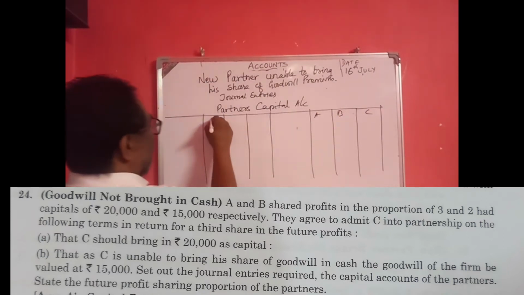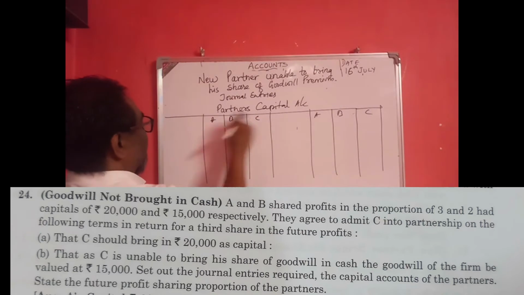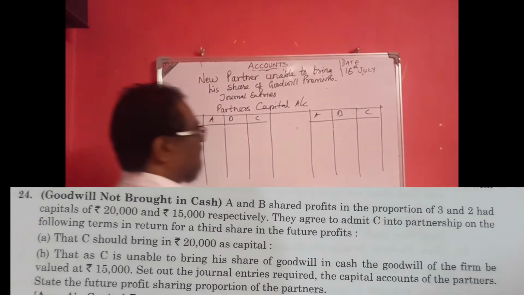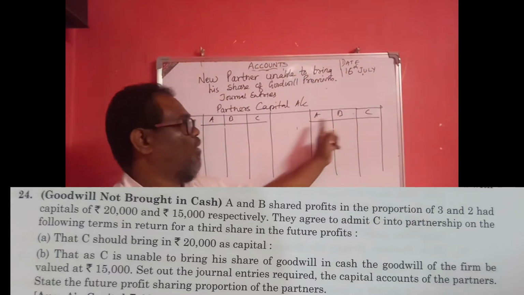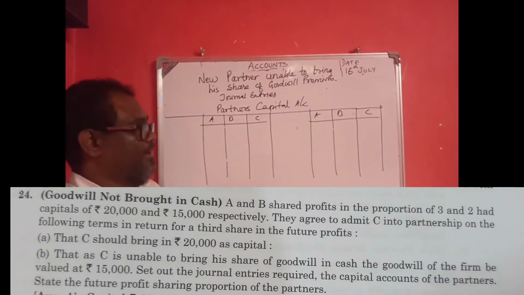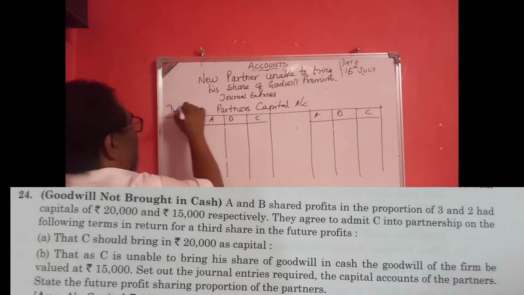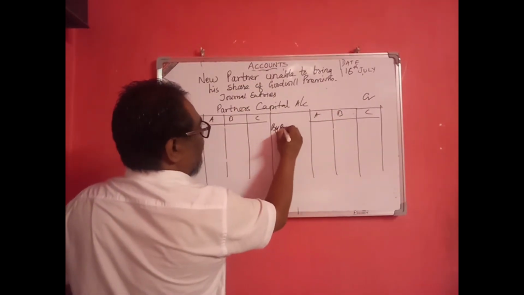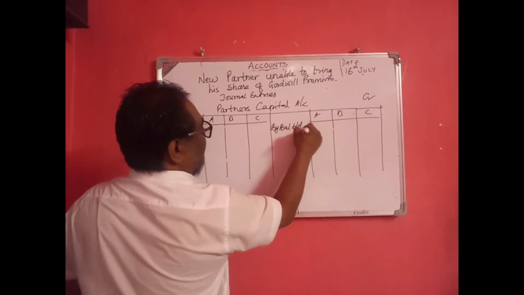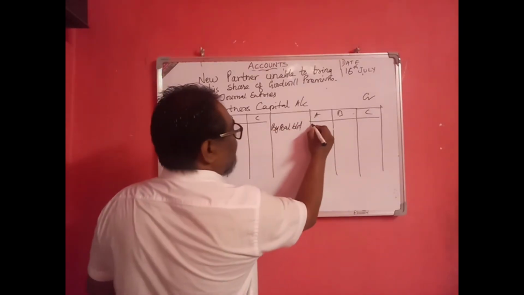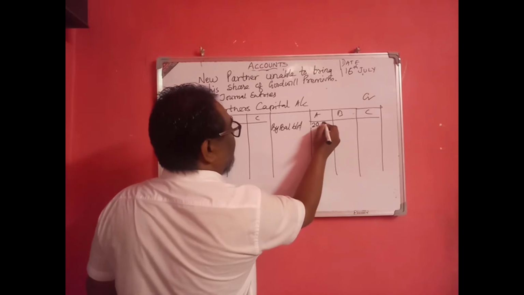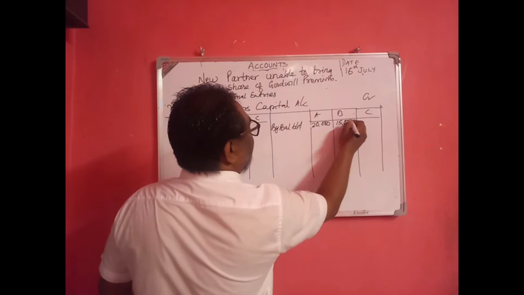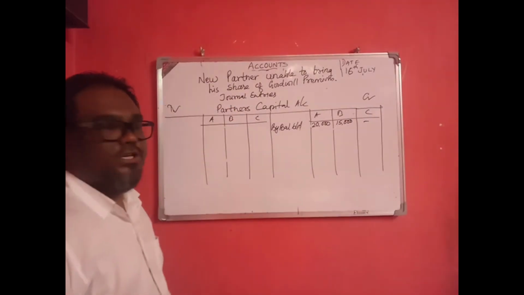C is a new partner. A and B are old partners. So this is the debit side and credit side, by balance brought down. Capital of A: A's capital is 20,000, old capital, and B's capital is 15,000. C is nil. C is a new partner.